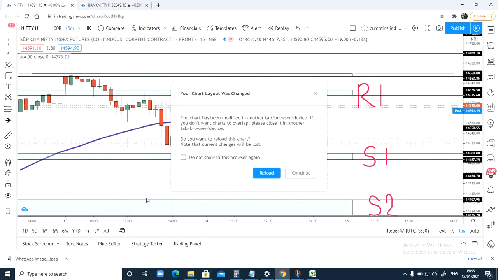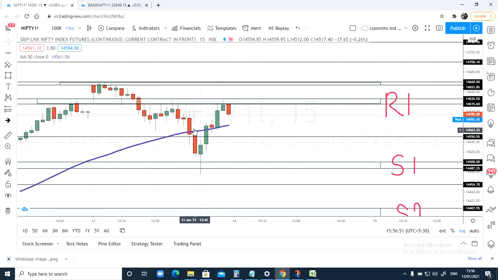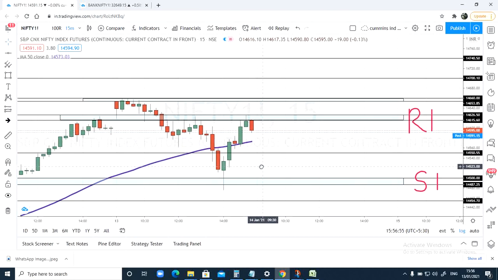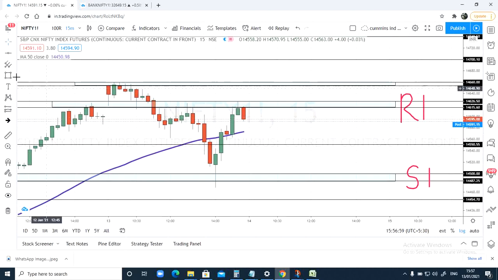Let's go to Nifty and see what has happened. You can see 15-minute chart. Nifty, after breaking this 50 moving average, it has hit S1 and bounced today. Right, so for tomorrow we have R1 as well as R2. I have marked all these zones. I have updated this in description box.